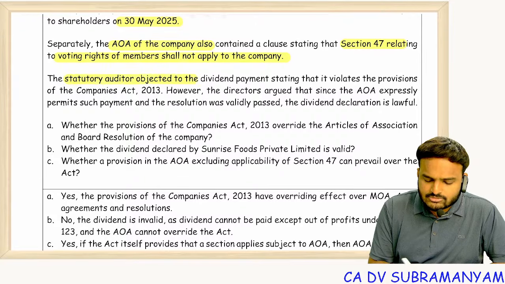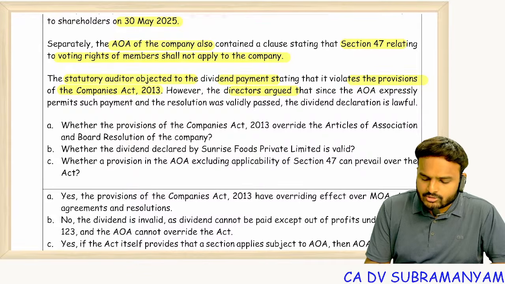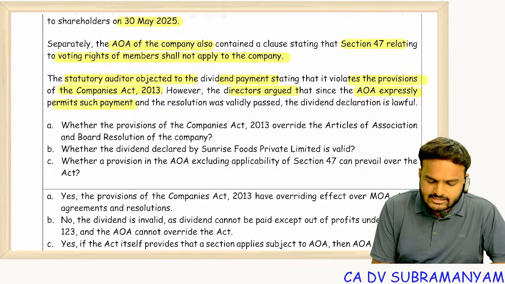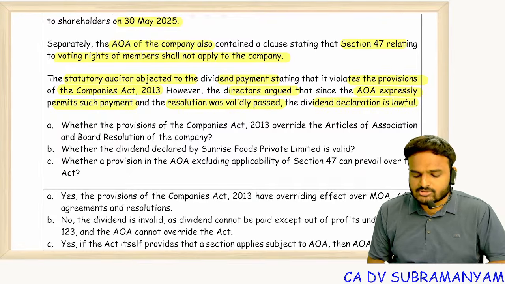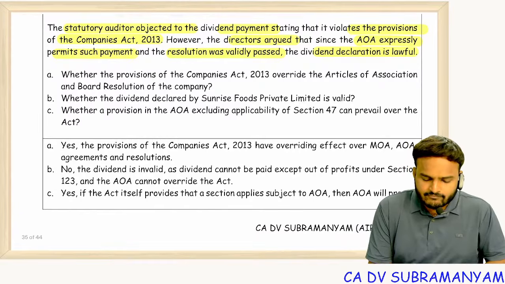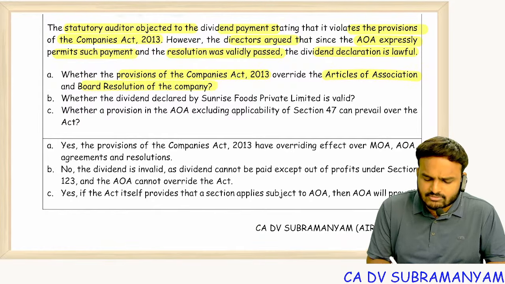The statutory auditor objected to the dividend payment, stating it violates the provisions of the Companies Act 2013. However, directors argued that since AOA expressly permits such payment, the resolution was validly passed. The dividend declaration is lawful. Let's see the questions. Whether provisions of Companies Act 2013 override AOA and board resolution of the company?